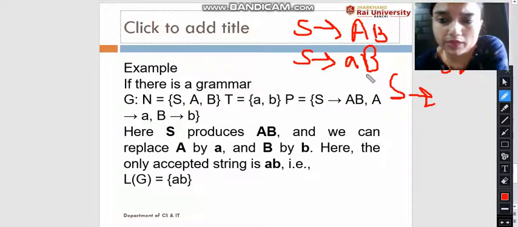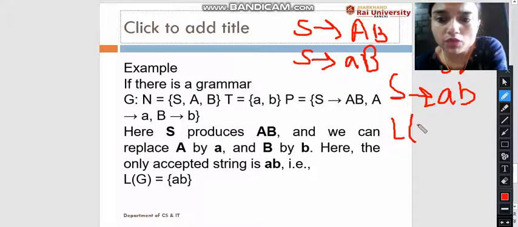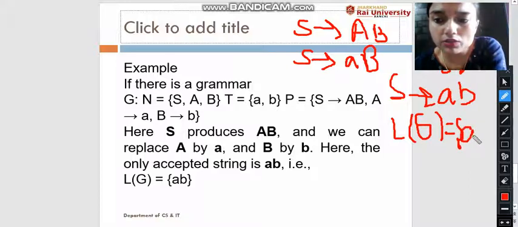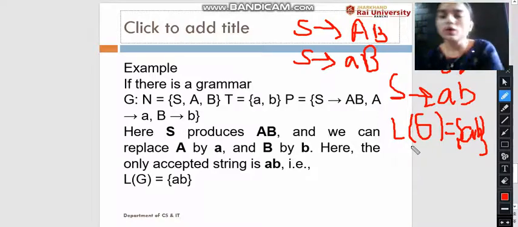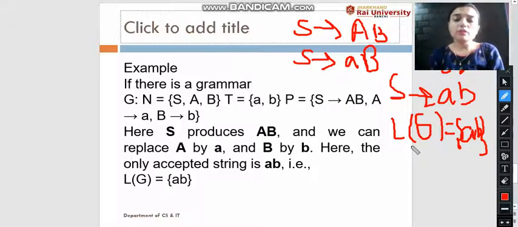and in the second round, what can we replace? B with the small b, because B produces b. So what we have realized is that yes, S produces AB. So the language produced by the given grammar G is ab. This is our string W. So here we have learned that from the given grammar we can find out what type of languages can be produced by the given grammar.